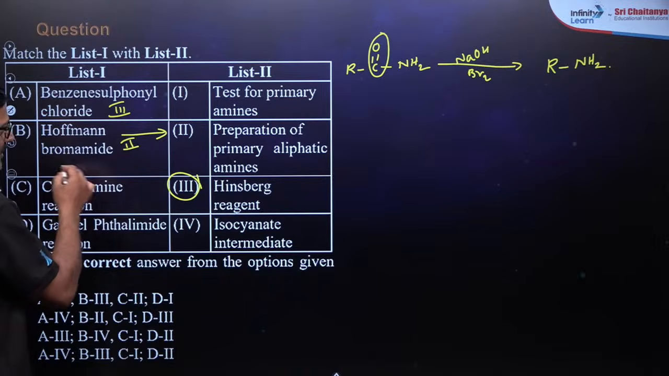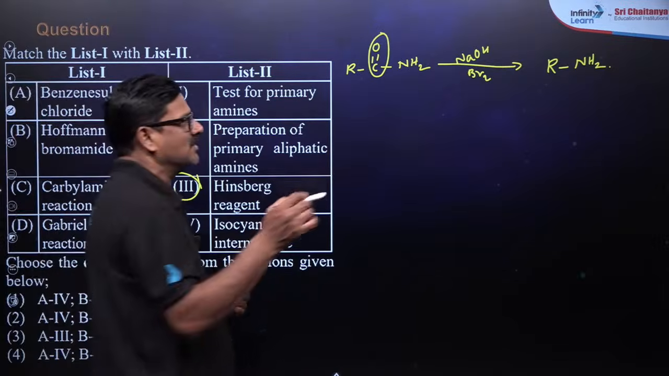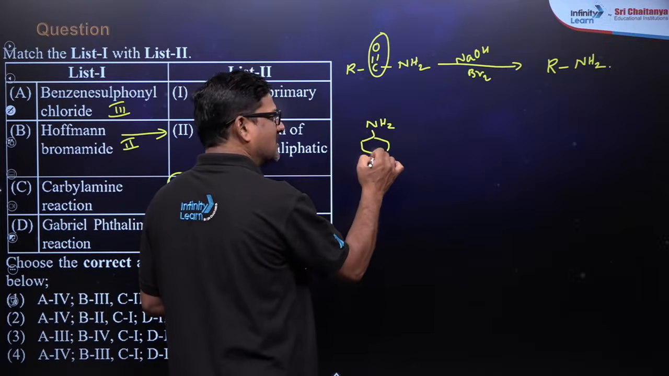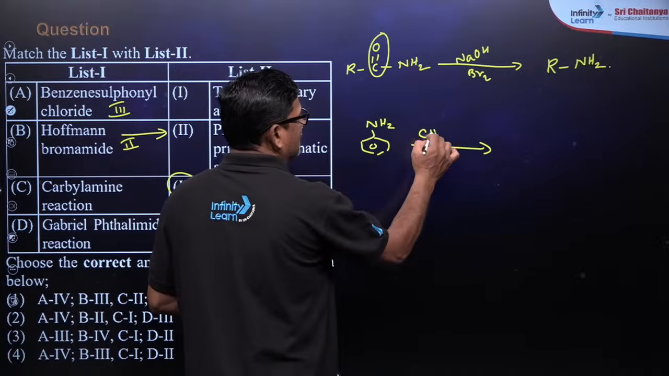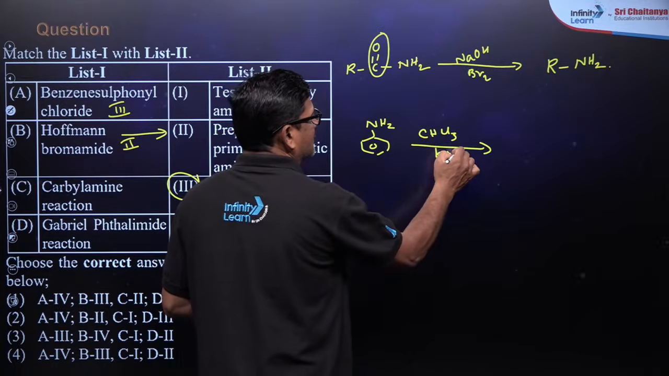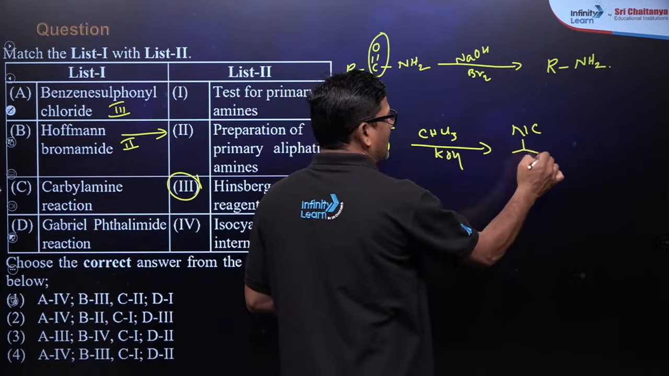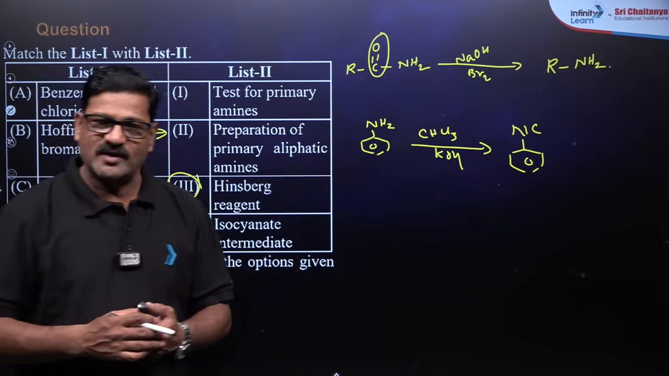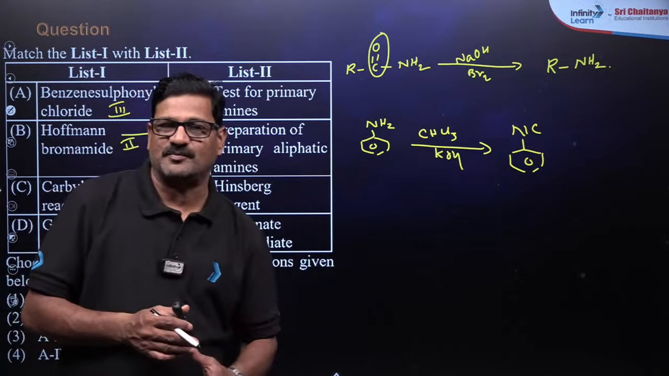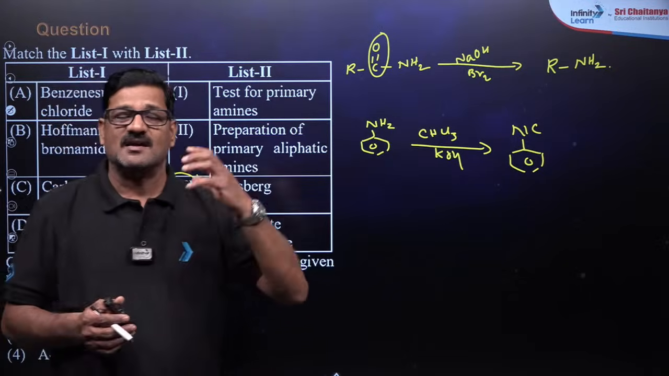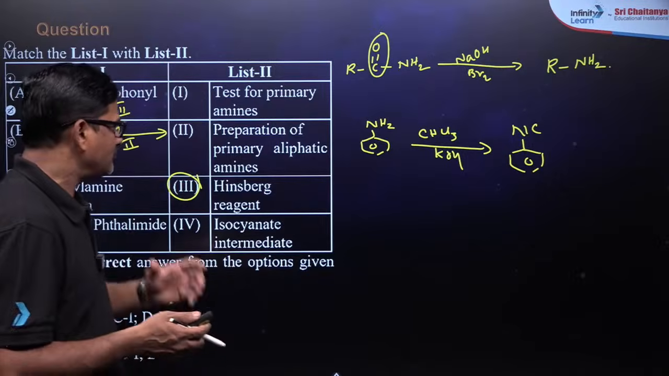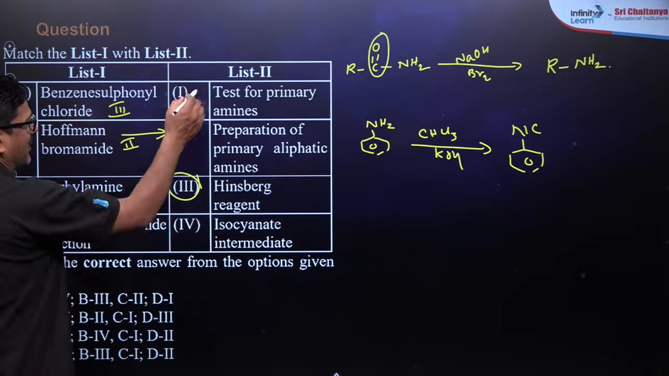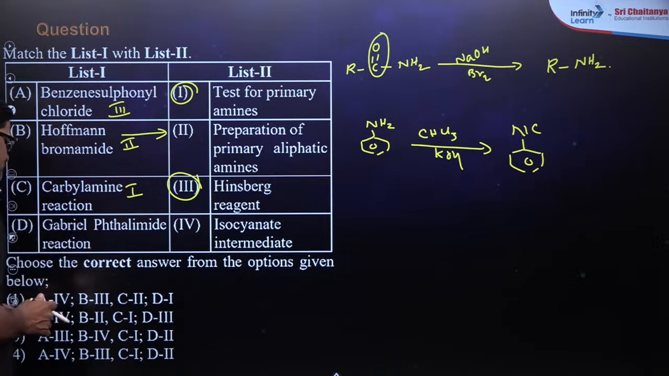And the carbylamine reaction. What is the carbylamine reaction? A primary amine, whether aromatic or aliphatic, when treated with CHCl3 and potassium hydroxide, gives an isocyanide, and it is deadly poisonous. Cyanates and isocyanates are poisonous. Isocyanides have a very bad smell. That is a test for primary amine, the carbylamine reaction. Test for primary amine, it is going to be 1.